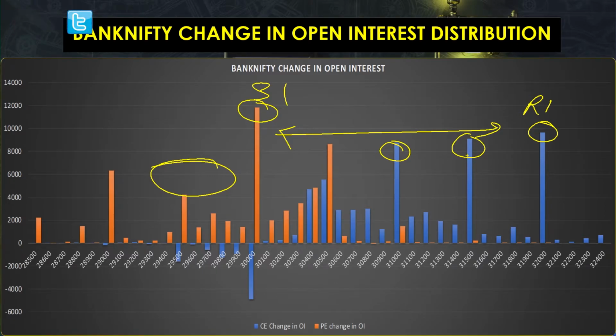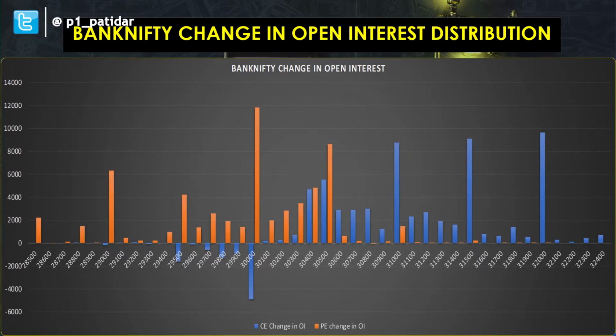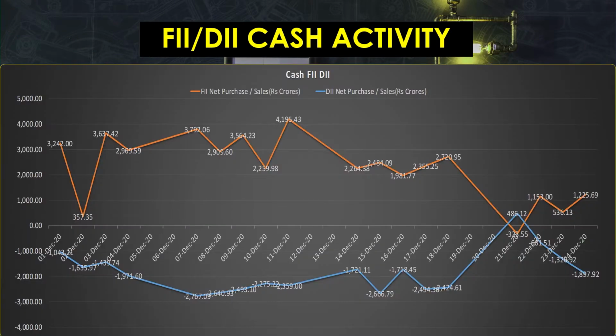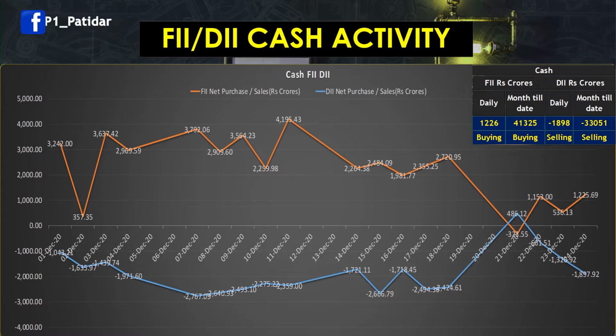So that we can only find out in the live market or in the next trading session. Now let's go to the next and do the cash activity analysis of FIIs and DIIs. What do we mean by cash activity? Cash activity means equity stocks buying and selling.